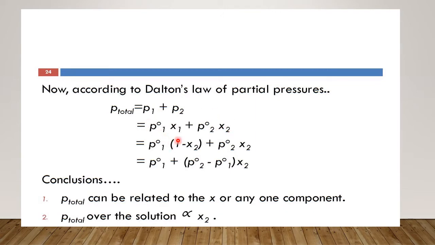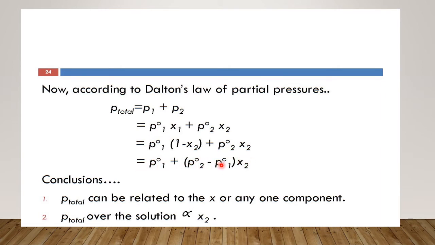Also, in place of Chi1, we can write 1 minus Chi2. I hope this is clear. Why have we written this? Because Chi1 plus Chi2, the sum of mole fractions in a solution, is always equal to 1. So, in place of Chi1, we can write 1 minus Chi2. So, P1 naught into 1 minus Chi2 plus P2 naught into Chi2. Rearrange this equation and you get this form.